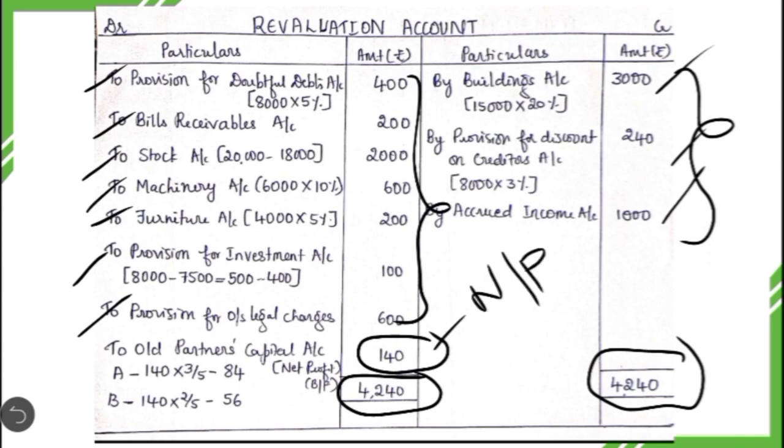Okay, so whether there is net profit or net loss, it should be transferred to old partners capital account. So what is the entry for transferring the net profit to the old partners capital account? Revaluation account debit to old partners capital account. In the bracket we should mention that it is the net profit transferred. What is the total net profit? 140. As we discussed, it should be transferred to old partners capital account in the old profit sharing ratio. So you have to distribute that in the old profit sharing ratio.